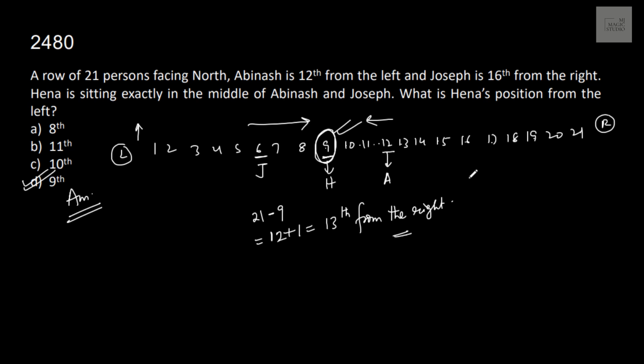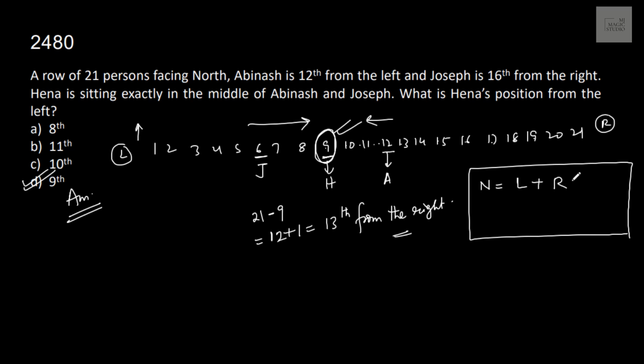Why? Because in the ranking test, simple formulas goes like this. Total number of people in the row equals from the left plus from the right minus 1. So if I need Hina's position from the right, that would be n minus l plus 1. We can use this formula, and this is quite handy.